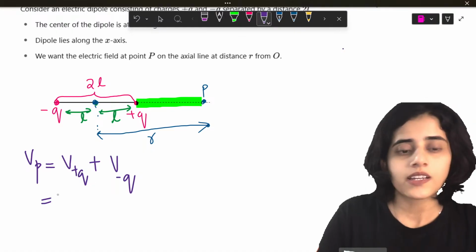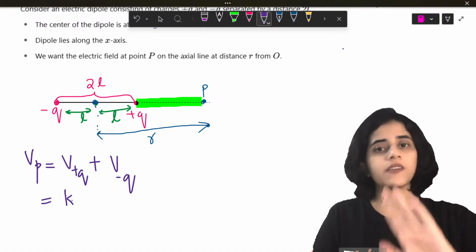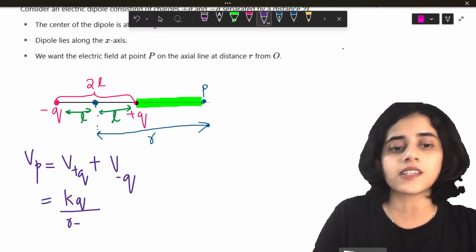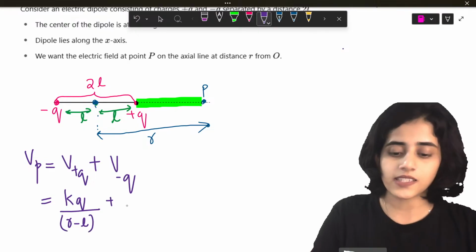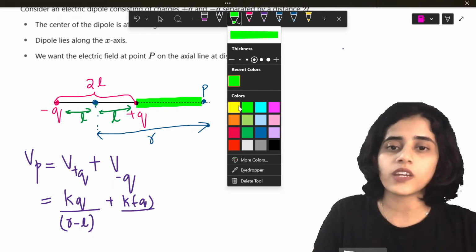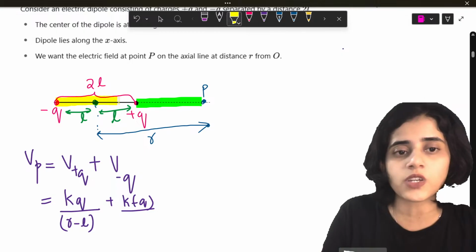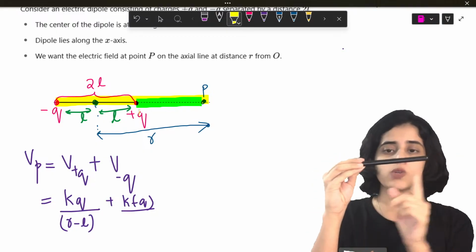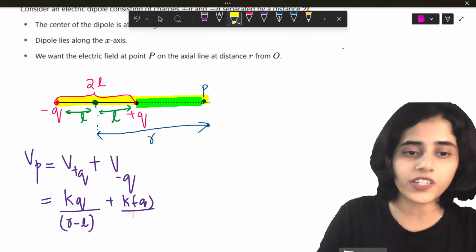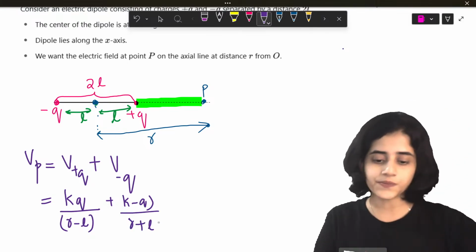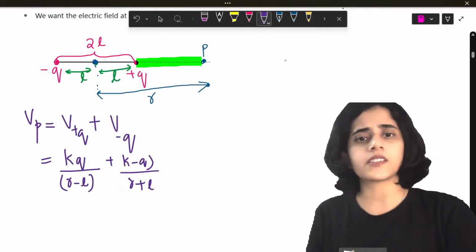Yes. So the potential will be K, 1 by 4 pi epsilon naught, I'll write it as K. The charge is plus Q, so I put it as Q divided by what is the distance? R minus L, plus K, the charge is minus Q, divided by what is the distance? If I am to take the distance from minus Q all the way till P, this is P, this is minus Q. This much is R, this much is L. So won't it be R plus L? Yes, you understand that? Is that much clear?